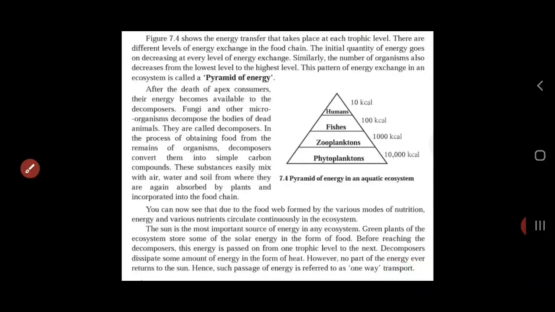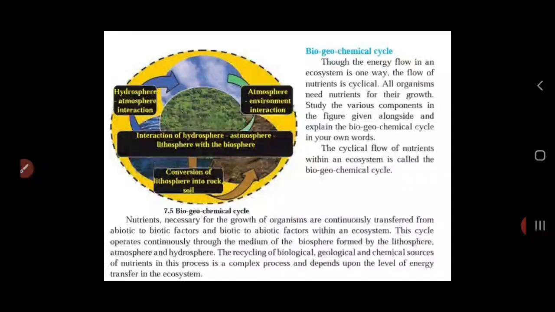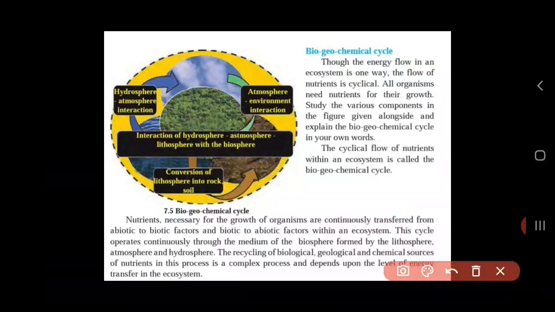if you want to understand the further topic, that is the biogeochemical cycle. Now let us understand the next topic in this chapter, the biogeochemical cycle. Though the energy flow in an ecosystem is one way, okay, just now we have understood this, the flow of nutrients is cyclical. Okay, now this line is important. The flow of nutrients is cyclical. How? Let us understand.